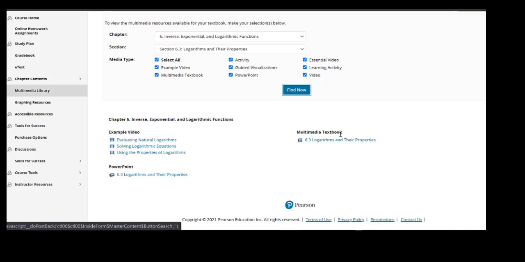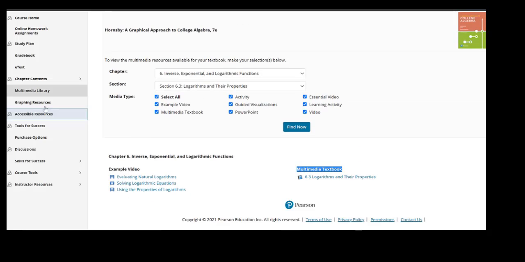As you can see, they have their own multimedia library. They have their PowerPoints here. You can bring this PowerPoint up. It will take you to the ebook on that section right there. All the video lectures, like I said, some of these video lectures are already posted in the other multimedia library, but you might see more of these here. So all the information for that section is right in here.